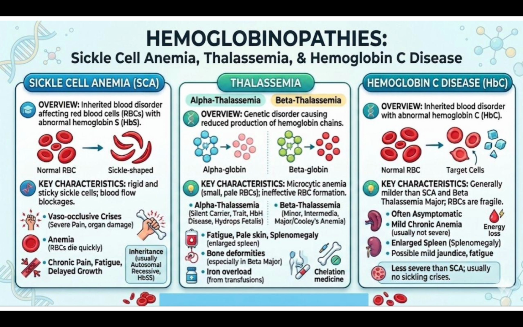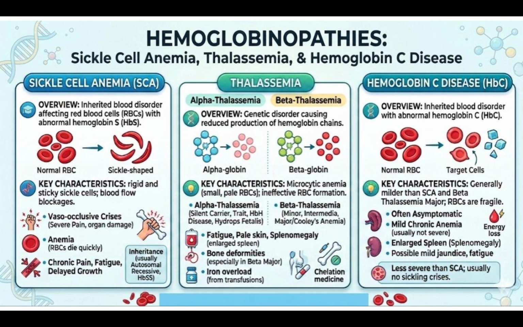In case of hemoglobin C disease, it is an inherited blood disorder with abnormal hemoglobin C. In this there is a production of hemoglobin C instead of hemoglobin A or hemoglobin B. And when we see the morphology of RBC in hemoglobin C disease, the normal RBCs get converted into target cells.